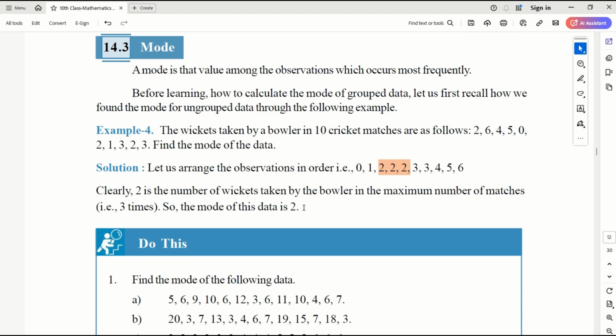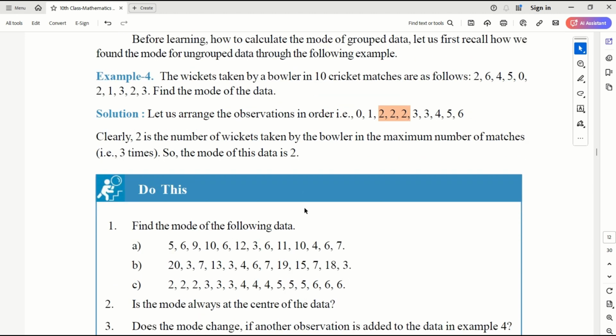So is it useful? Yes, it is useful. Sometimes you want to know what is the most frequently used number. For several examples, it is useful. So this is the mode. Now this is for the ungrouped data, which we have learnt before. In this chapter, we will also learn mode for the grouped data.